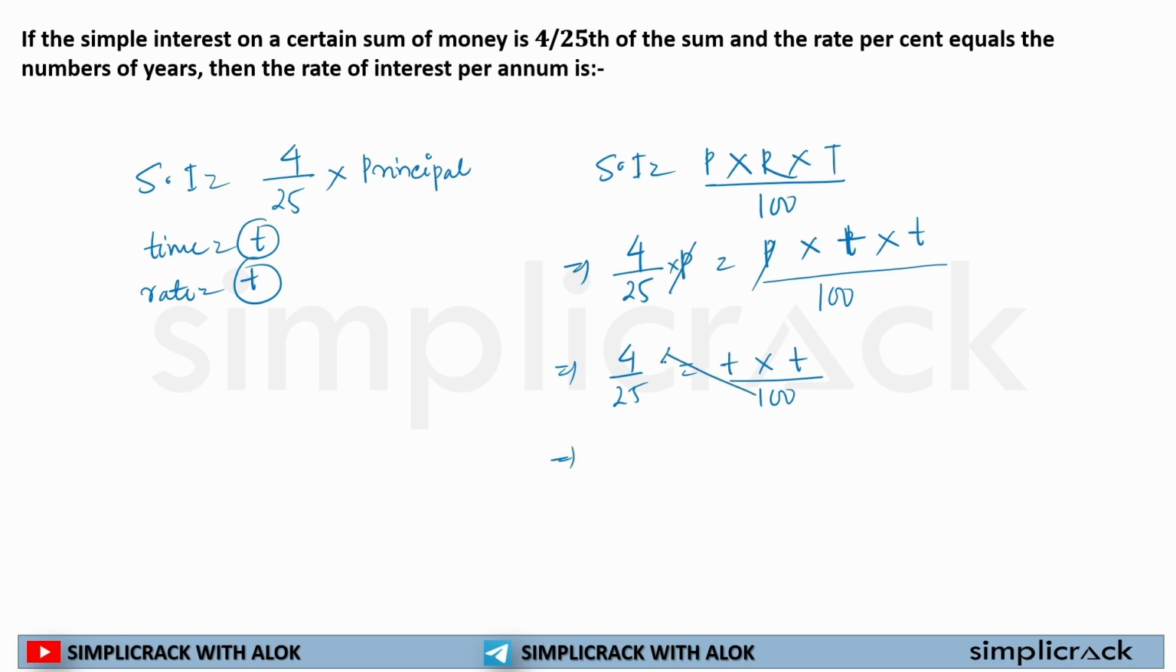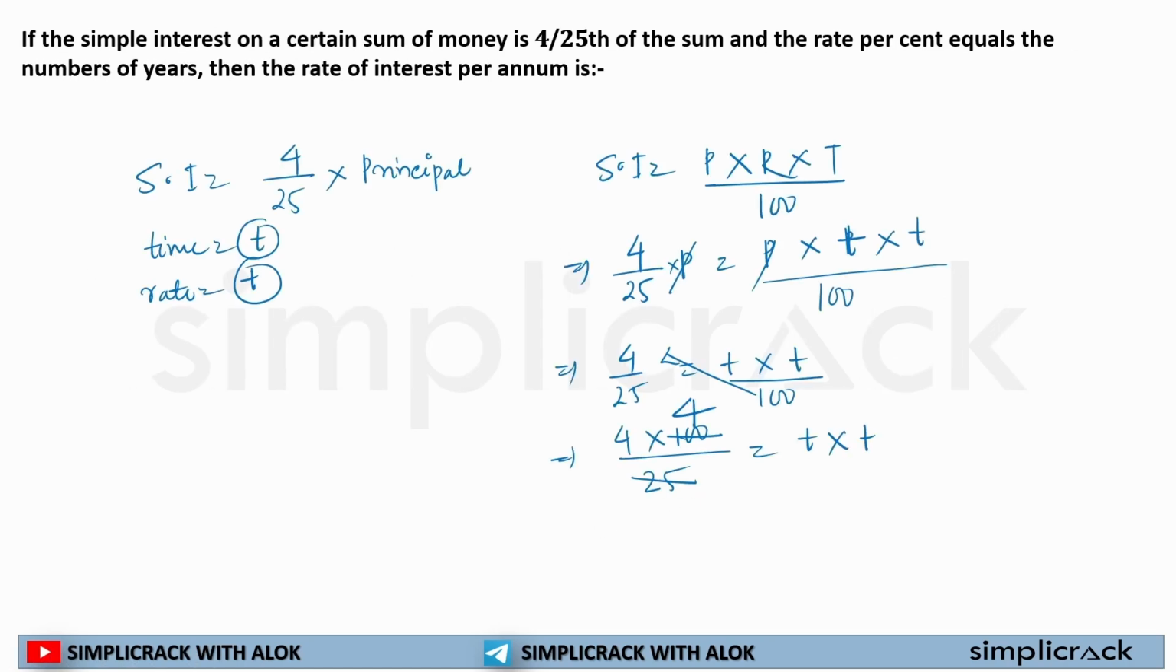So now 100 will come to this side. So 4 into 100 cross multiplication divided by 25 is equal to t multiplied by t. So if I divide 100 by 25, it will be 4, 25 4s are 100. Here it is written t multiplied by t is equal to 4 into 4, or I can say t is equal to 4. And t is what? T is time period as well as rate of interest. So what is my rate of interest here? My rate of interest is 4%.